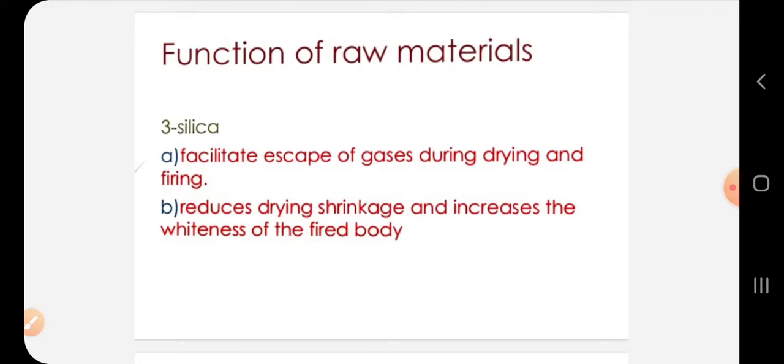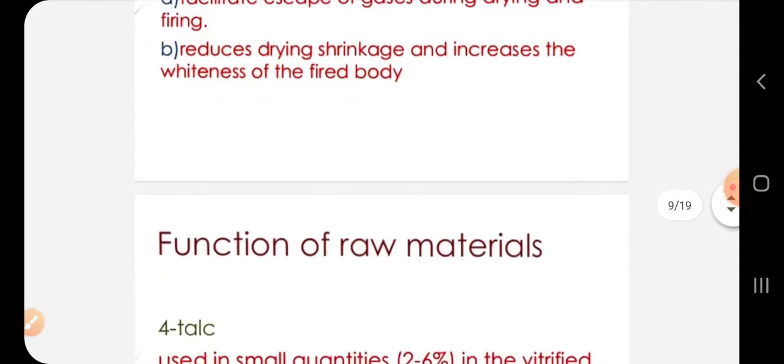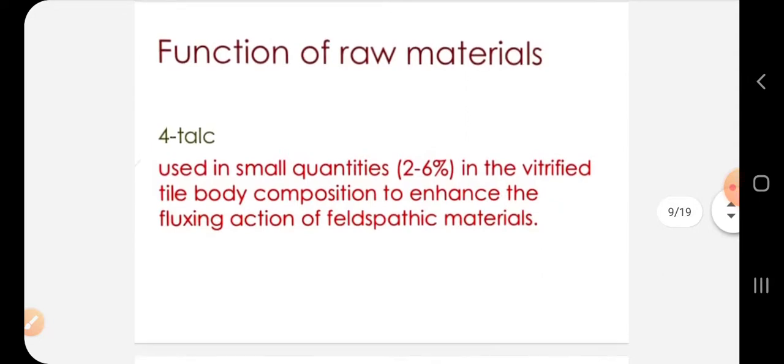Next is the function of silica. It allows escape of gases during drying and firing, making it more efficient in binding, reduces drying shrinkage, and increases the whiteness of the fired body. Talc is used in very small quantities in manufacturing, and it is used to enhance the fluxing action of feldspathic materials.